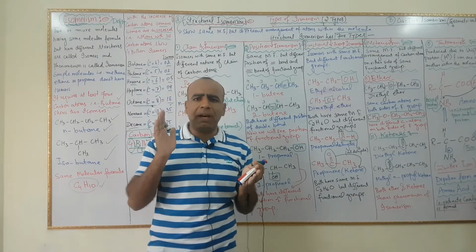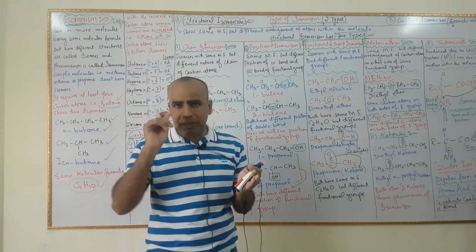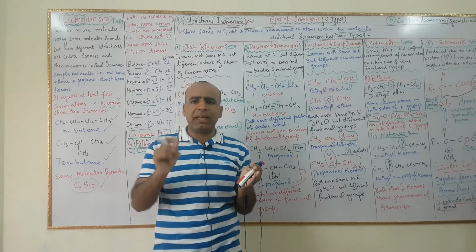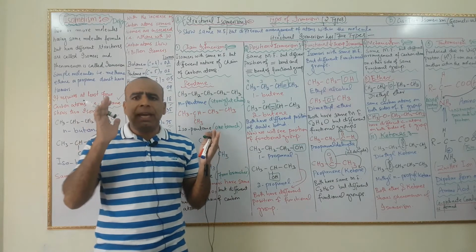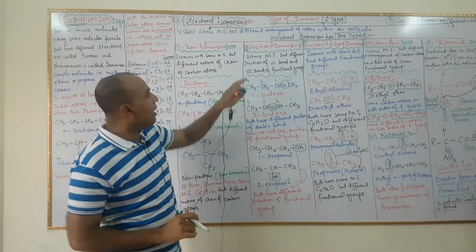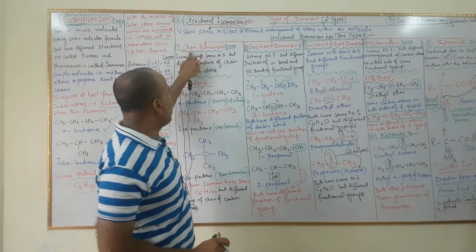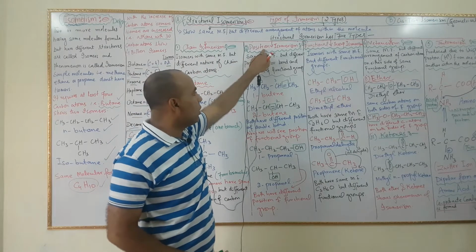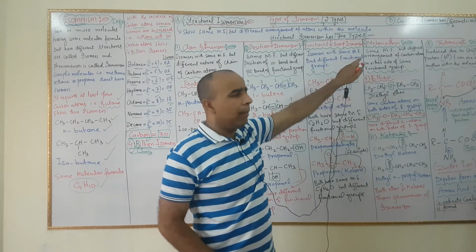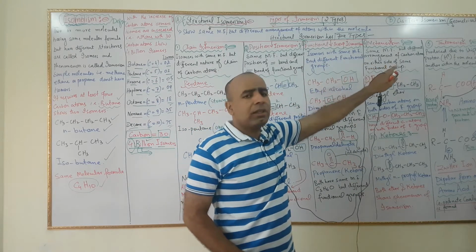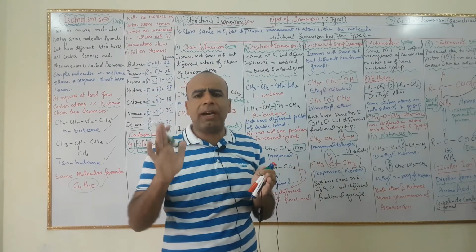Structural isomerism has 5 types. Number 1, chain isomerism. Number 2, position isomerism. Number 3, functional isomerism. Number 4, metamerism. And number 5, tautomerism. We will discuss these 5 types one by one.